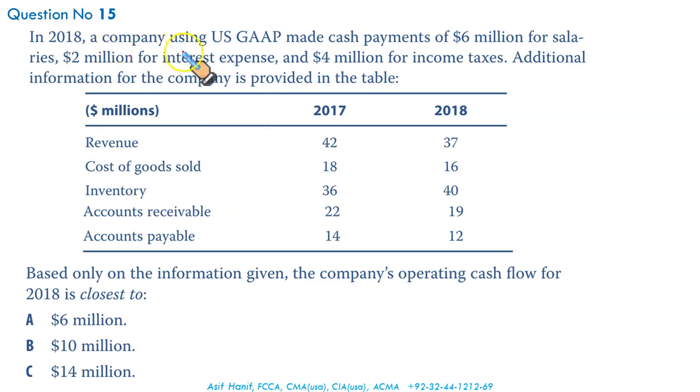In 2018, a company using US GAAP made cash payments of 6 million for salaries, 2 million for interest, and 4 million for income taxes. Additional information for the company is provided below. Based only on this information given, what is the company's operating cash flow? Since we do not have net income, we can't start with the net income and add back depreciation. There is no net income, there is no depreciation. We have to use the direct method.